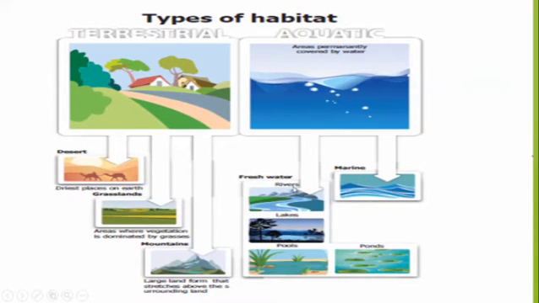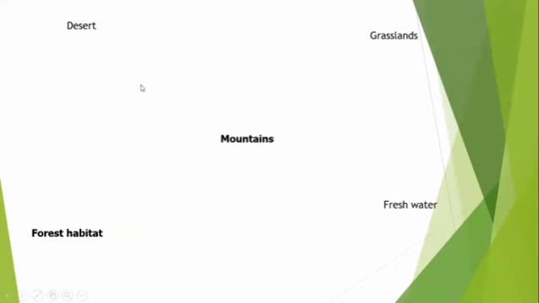Freshwater habitats: rivers, lakes, pools, ponds. Marine water or sea water. See that the terrestrial land-living animals and plants are in forest habitat, mountains, grasslands, desert. They are all terrestrial habitat plants and animals.